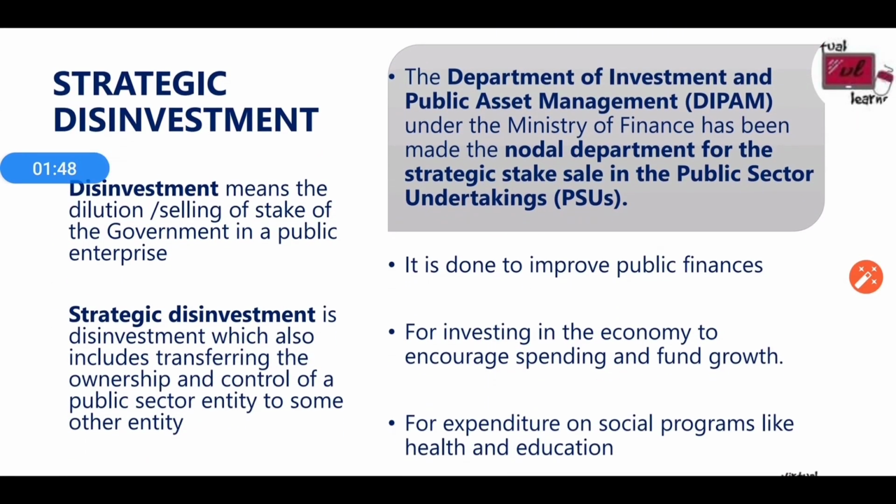Now let's move on to strategic disinvestment. What is strategic disinvestment? Before that, we will know what disinvestment is. That means selling the stake of the government in a public sector enterprise. That is basically selling shares of a government entity. Strategic disinvestment is a disinvestment which also includes transferring the ownership and control of a public sector entity to some other entity. So disinvestment including the transfer of ownership is what is called strategic disinvestment.